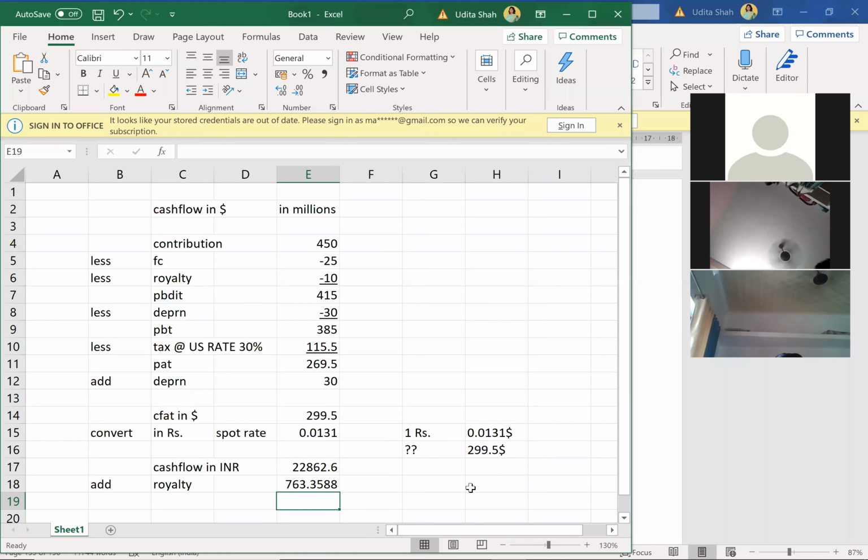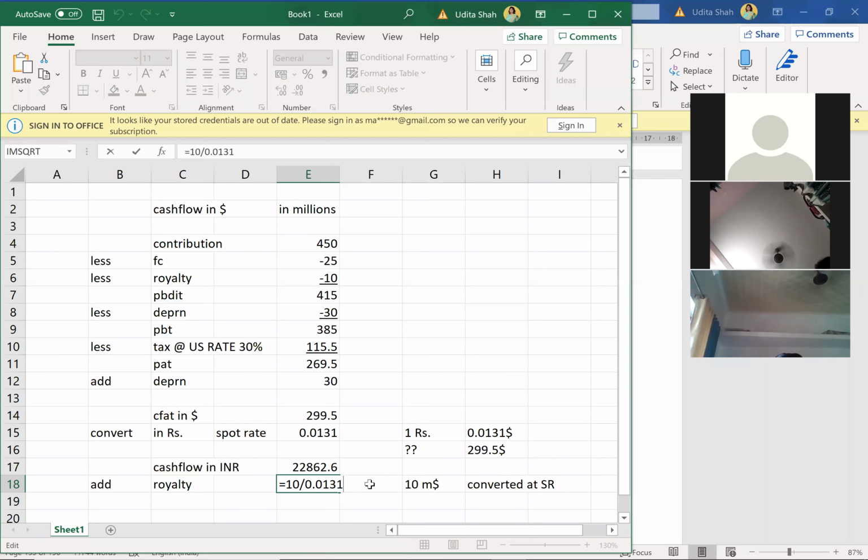Okay, understood this? Royalty was 10 million dollars, correct? Converted at what? Converted at spot rate. So that is 10 million divided by 0.0131.